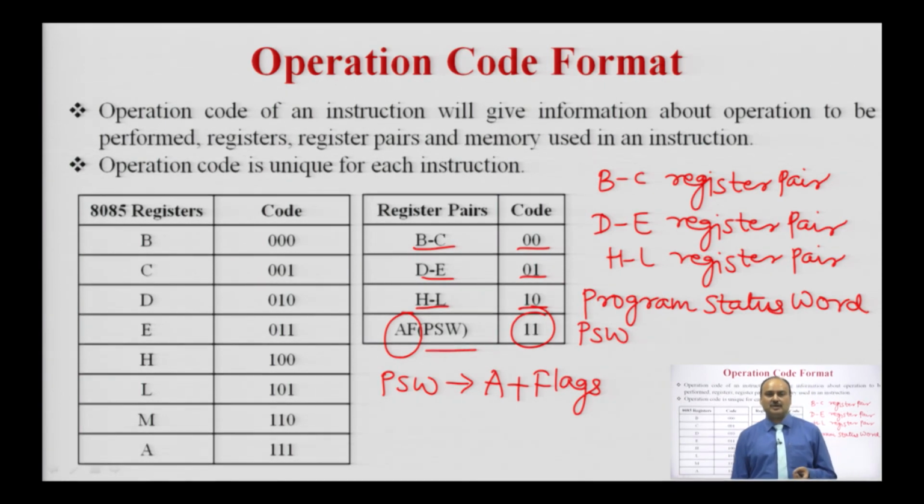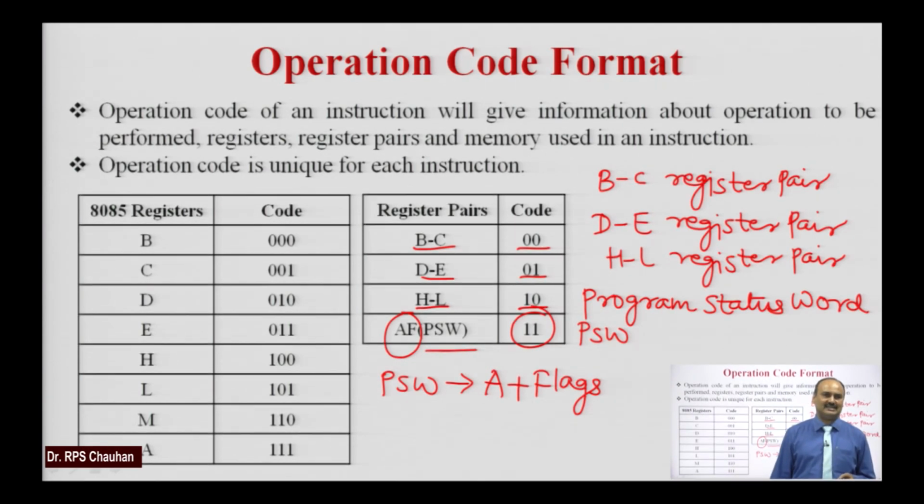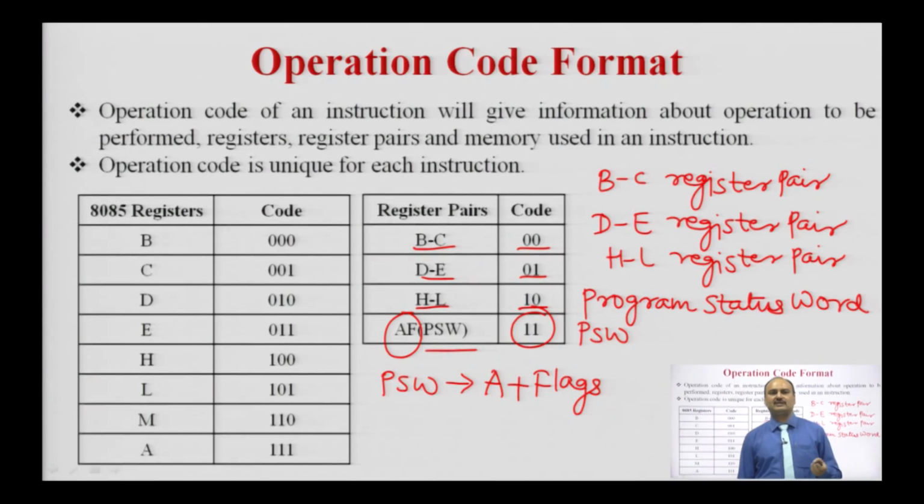So, whenever the microprocessor decodes the operation code of each and every instruction, it understands which registers are involved to execute the operation: the general purpose registers, the BC, DE and HL register pairs of the microprocessor, and the program status word register. So, today I discussed the various addressing modes, the concept of the instruction set, and the codes used for the general purpose registers, register pairs and the program status word register.